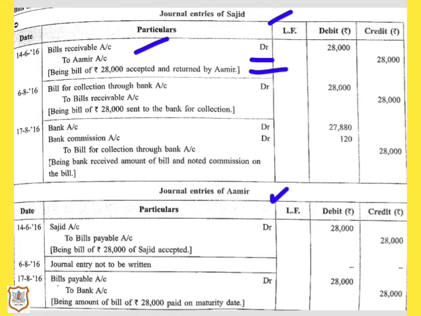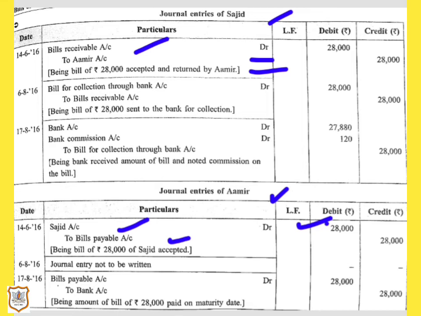So here being a liability, bills payable account will be credited by rupees 28,000 and Sajid, who was his creditor, will now get reduced as new form of liability has come into existence, that is bills payable. So here creditor will get reduced, so Sajid's account will be debited by rupees 28,000. Date is 14 June 2016.